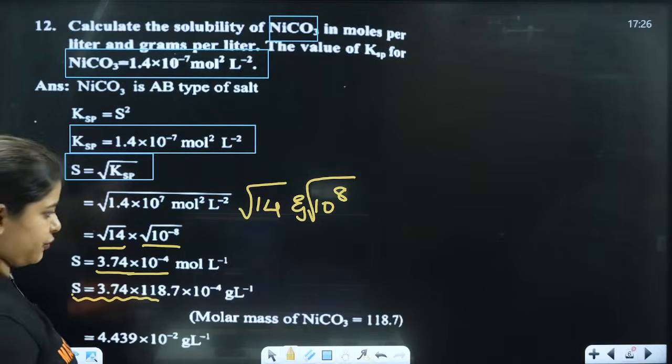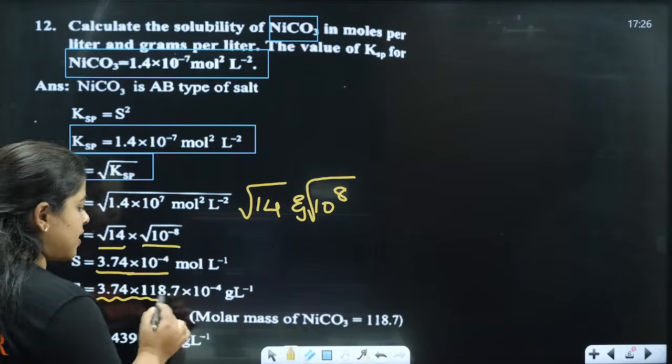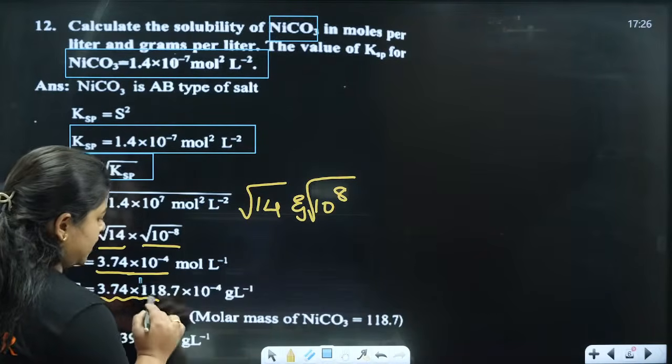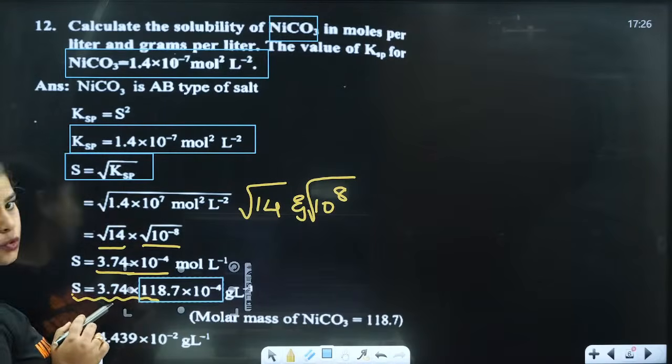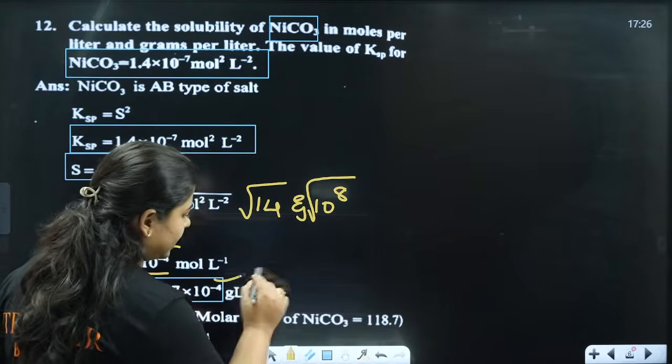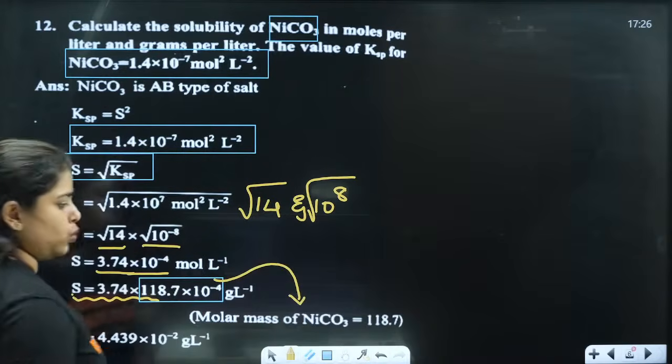Clear? Now this 118.7 comes from the molecular mass of NiCO3.